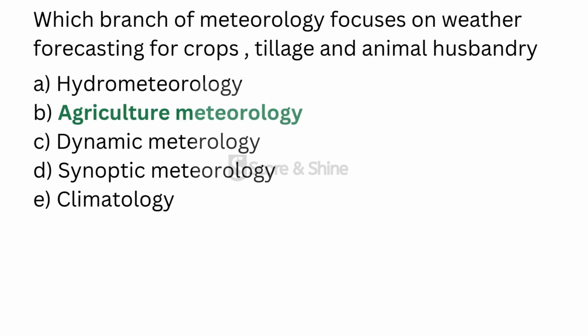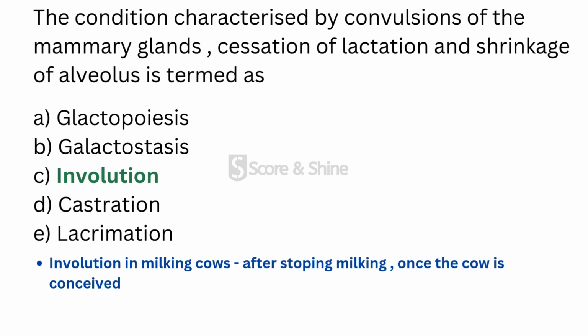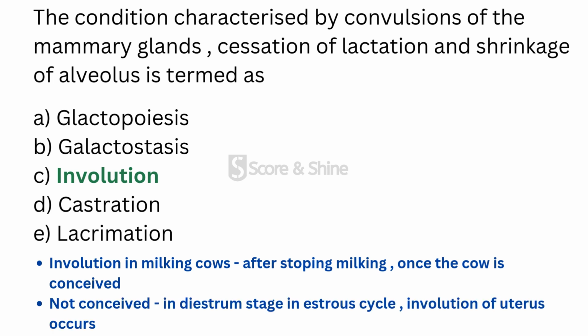And coming to the next question, the condition characterized by convolution of the mammary glands, cessation of lactation and shrinkage of alveolus is termed as? It is involution. Involution in milking cows usually occurs after stopping milking once the cow is conceived. In case the cow is not conceived after breeding or insemination, soon after that, in the stage of diestrus in the estrous cycle, involution of uterus occurs.